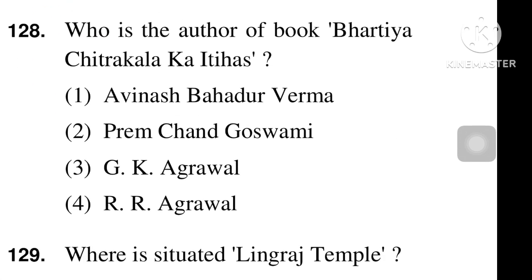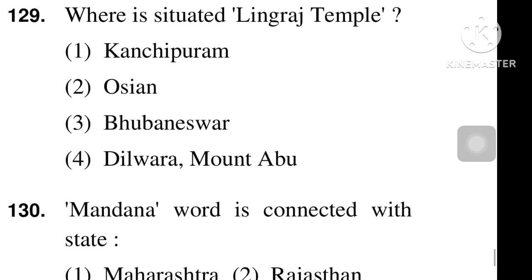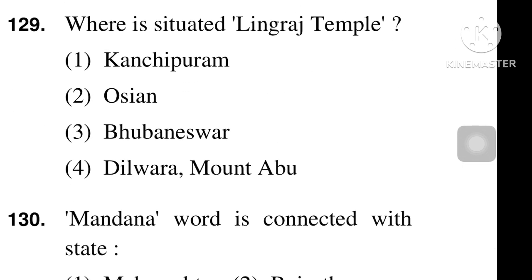Who was the author of the book Bharatiya Chitrakala Ka Itihas? Avinash Bahadur Verma is the right answer. Where is Lingaraj temple situated? Lingaraj temple is situated in Bhubaneswar. Option number 3 is the right answer.